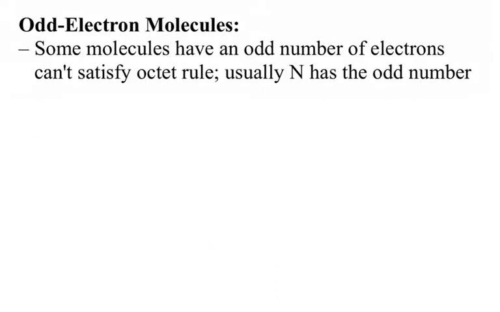Now, there is a 3rd category, which is not as common, and it's an odd electron molecule. When we say odd, usually the odd number is 7 electrons. One example, and nitrogen is one of those elements that tends to be very common in this category, is nitrous oxide.